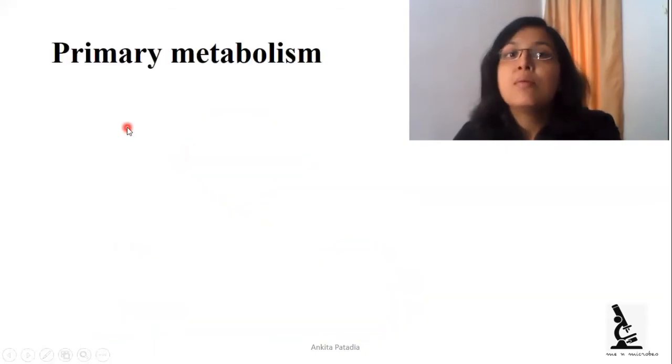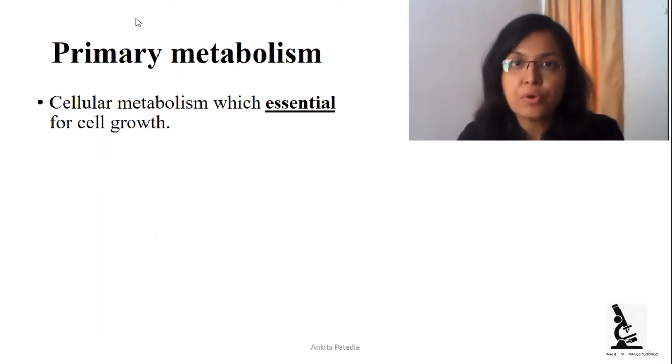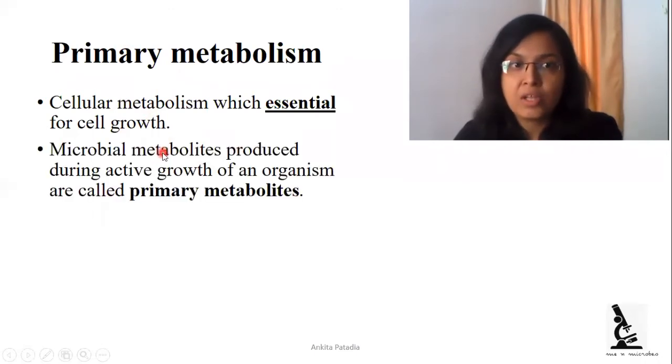Starting with the primary metabolism, which is essential for cell growth. In this metabolism, the products which are produced are very essential for cellular growth. So this metabolism is essential for cell growth, and the product produced during the primary metabolism is called a primary metabolite,